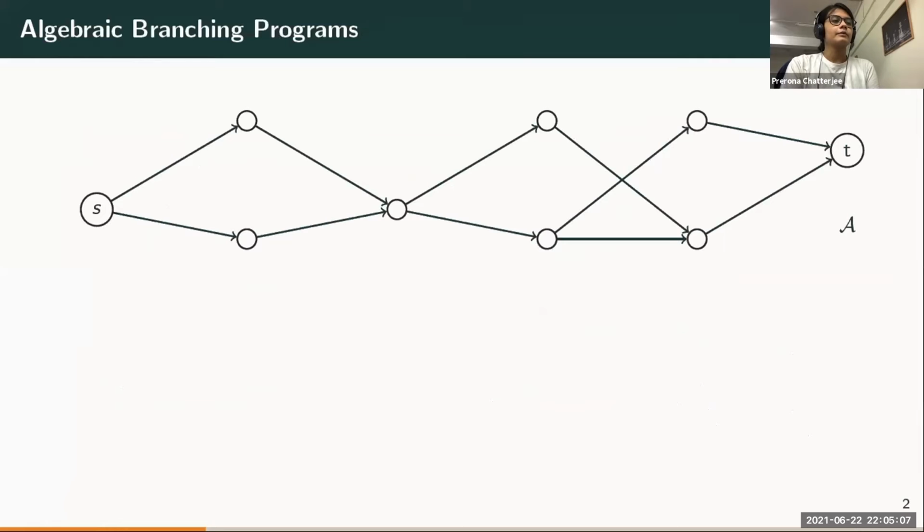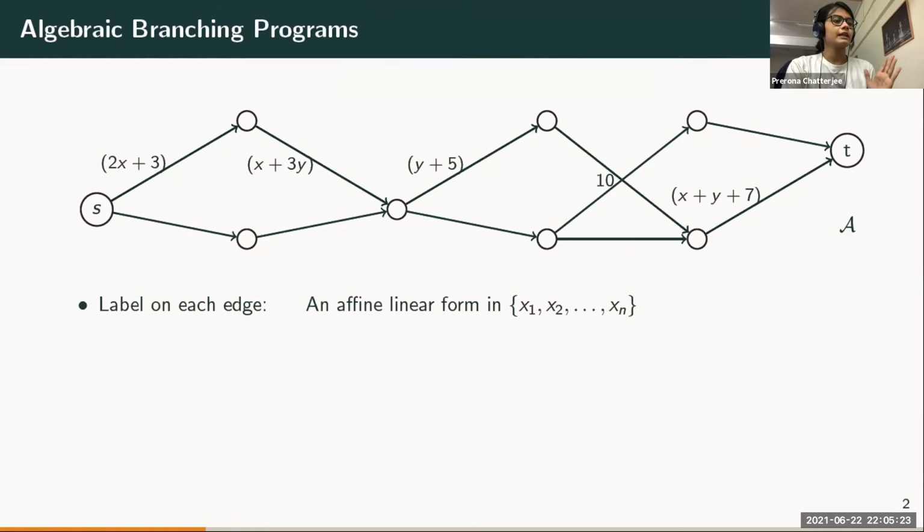Another model of computation that is very well studied is the algebraic branching program. It's a layered graph in which the first layer and the last layer have only one vertex, and edges only go between consecutive layers. Every edge is labeled by an affine linear form in the underlying variables.